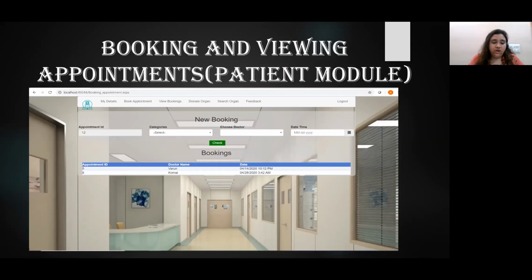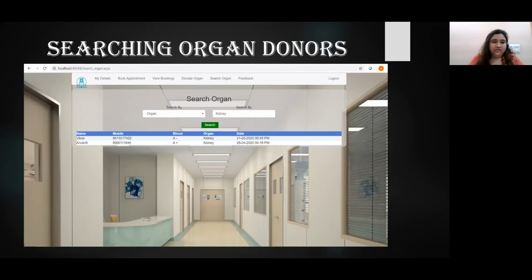This is how an appointment can be booked by a patient. This slide shows how a patient can search for an organ donor and blood donor on the portal.